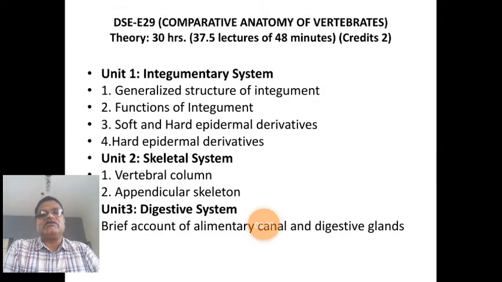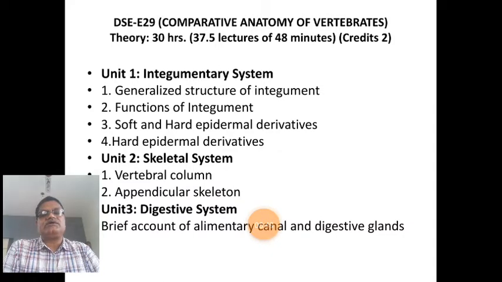Generally in vertebrates, the digestive glands may be the salivary glands, the gastric glands, the intestinal glands, the pancreatic gland, and the liver. Not actually the liver, why?